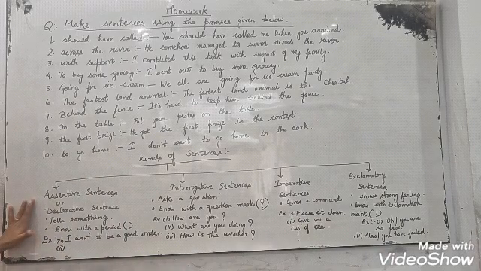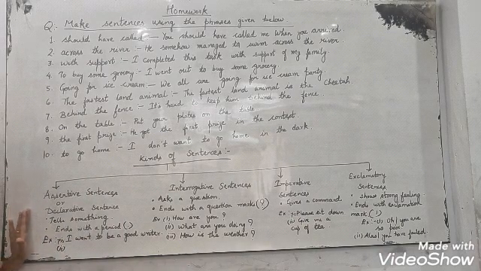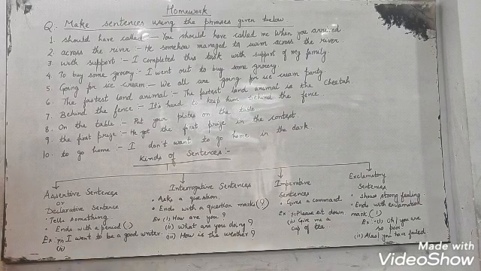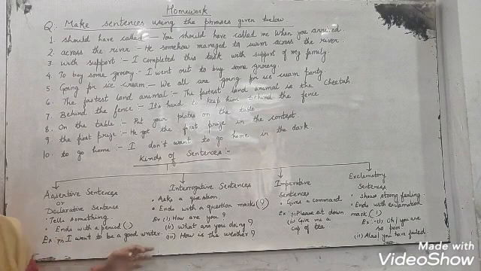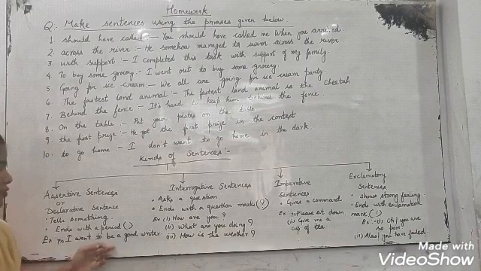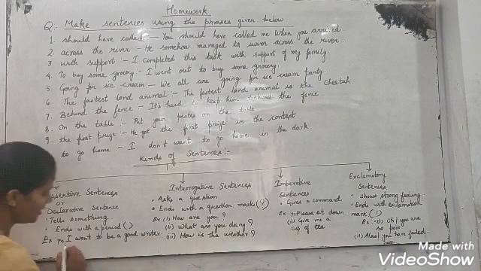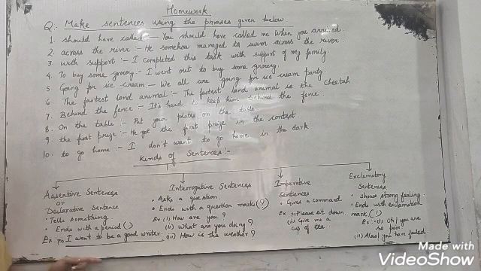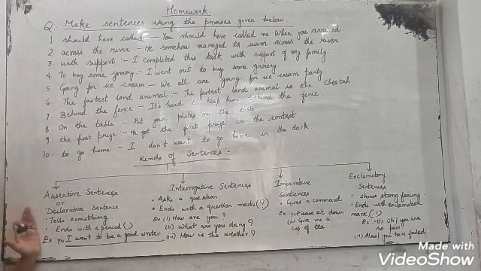Now take the first one. Assertive sentences or declarative sentences. These sentences will tell you something and end with a period. Let's take one example so that it is clear. I want to be a good writer. So this is in the form of a statement. So this is assertive, or you can say declarative, or you can say this is a simple sentence. A declarative sentence is in the form of a statement.